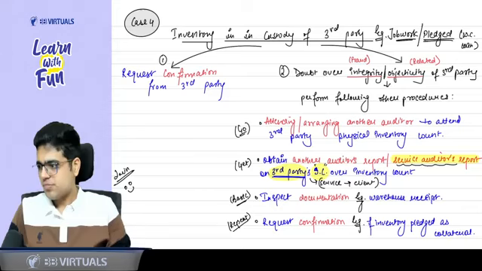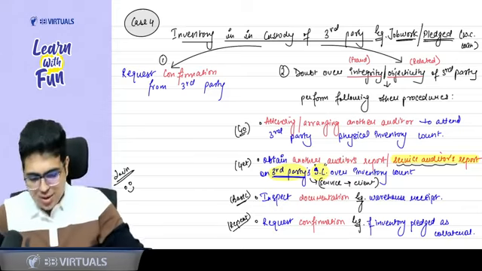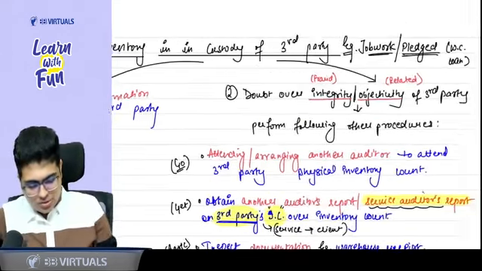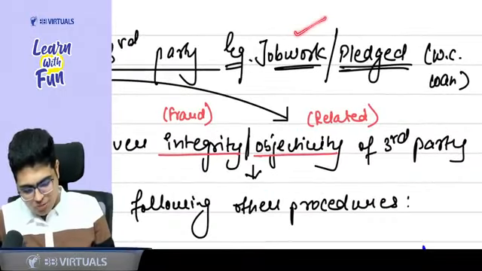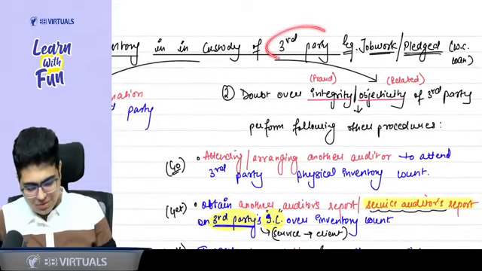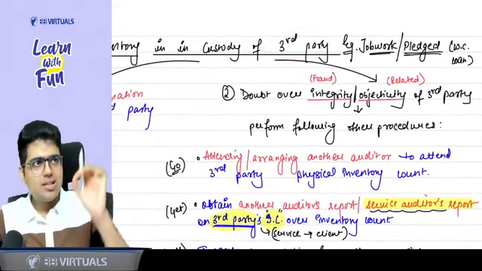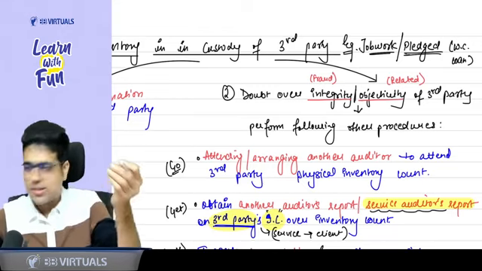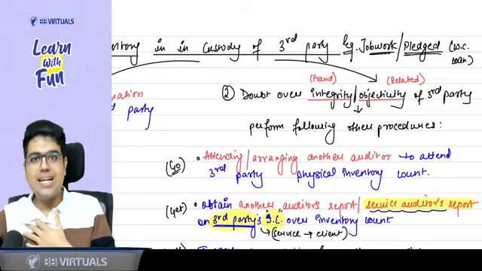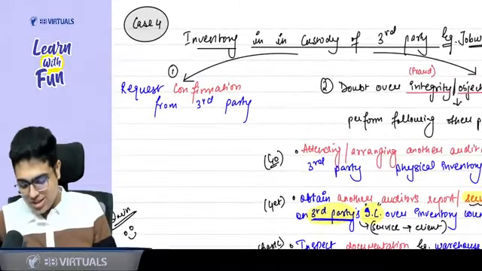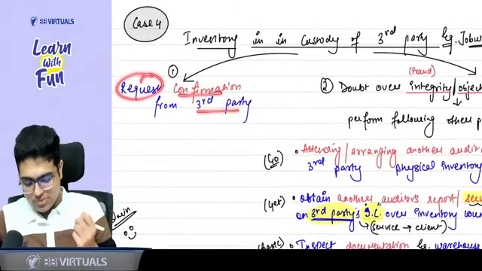Awesome. Yes, everyone. So now we are talking about inventory in the custody of a third party. Generally we send the inventory for job work, or it is pledged with the bank for some working capital loan. So yes, the inventory can be with a third party. In the game of audit, whenever you want some information from a third party, what do you do? Sir, we take confirmation. So this is the first thing that you do here: request the confirmation from the third party.